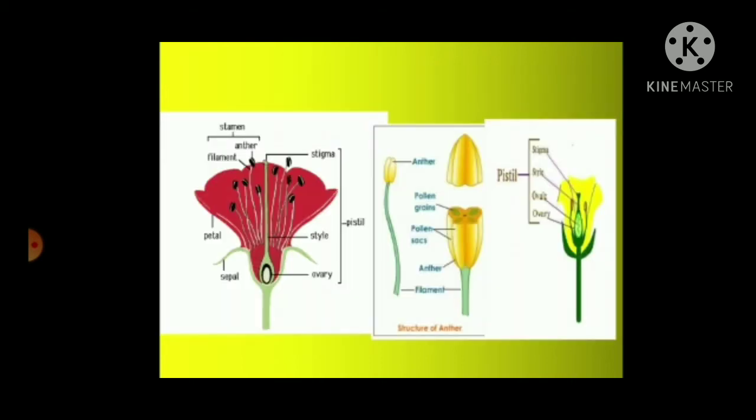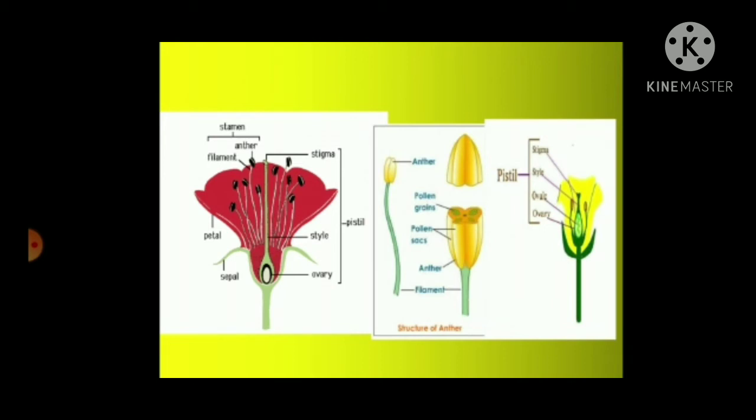Here's the structure of the flower, that is the reproductive part of the plant. Here you can see the male reproductive part, the stamen, and further the anther and the filament. Over the side you can see the female reproductive part, that is the pistil, and further it is divided into stigma, style, and ovary. You can also see the most attractive parts, that is the petals, and the leaf-like structures, that are the sepals.